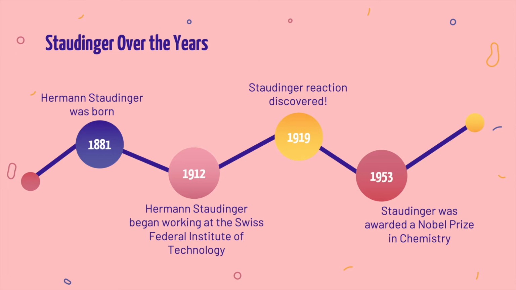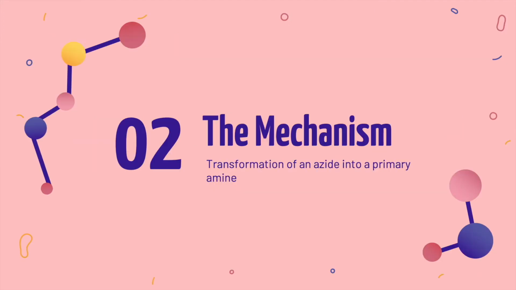This discovery occurred in 1919 alongside his colleague Lothar Meyer, when they discovered that azides reacted with phosphines to produce amines. Staudinger was awarded a Nobel Prize in Chemistry in 1953. Although his Nobel Prize was not for the discovery of the Staudinger reaction, it still goes to show just how influential of a chemist Hermann Staudinger was. Staudinger's work can be applied to several areas, including synthetic chemistry, biochemistry, and more, which we will take a look at a little later in this video.